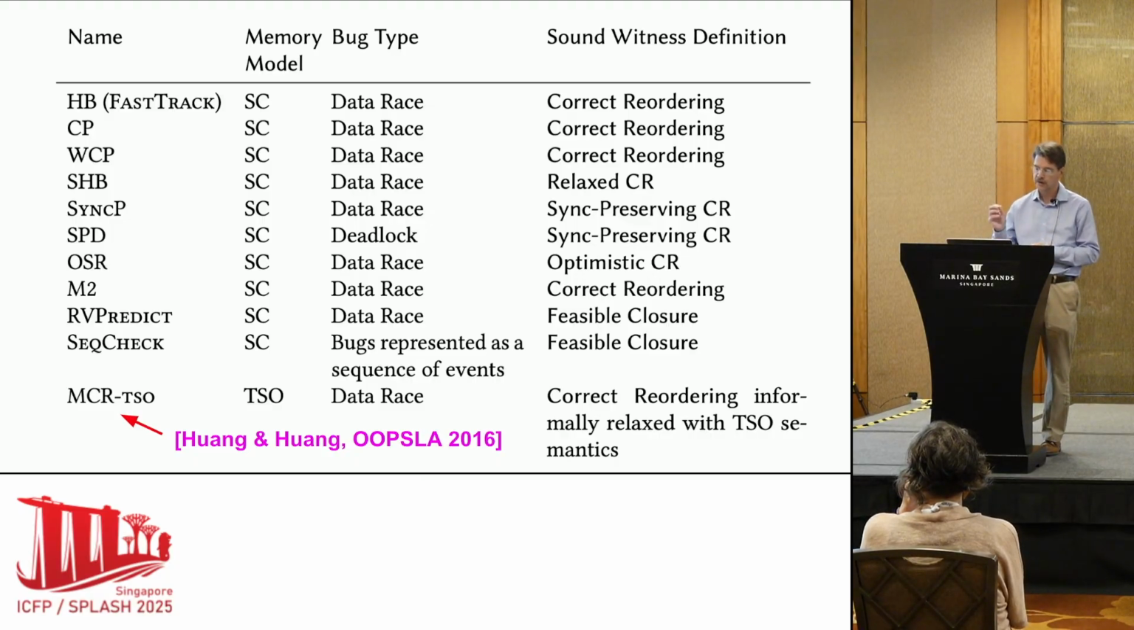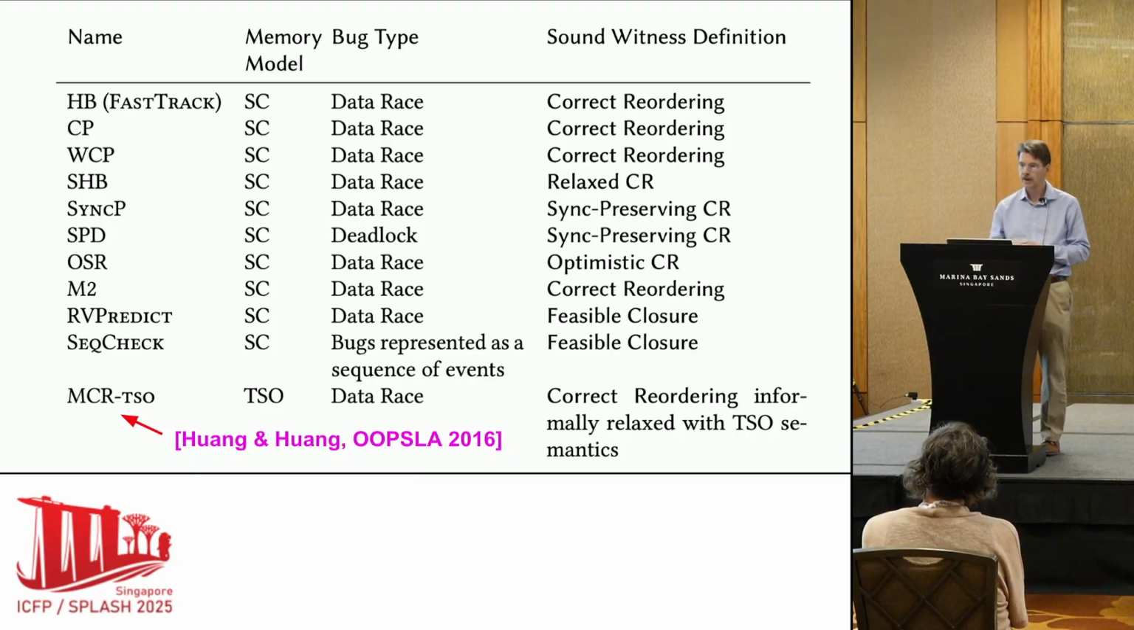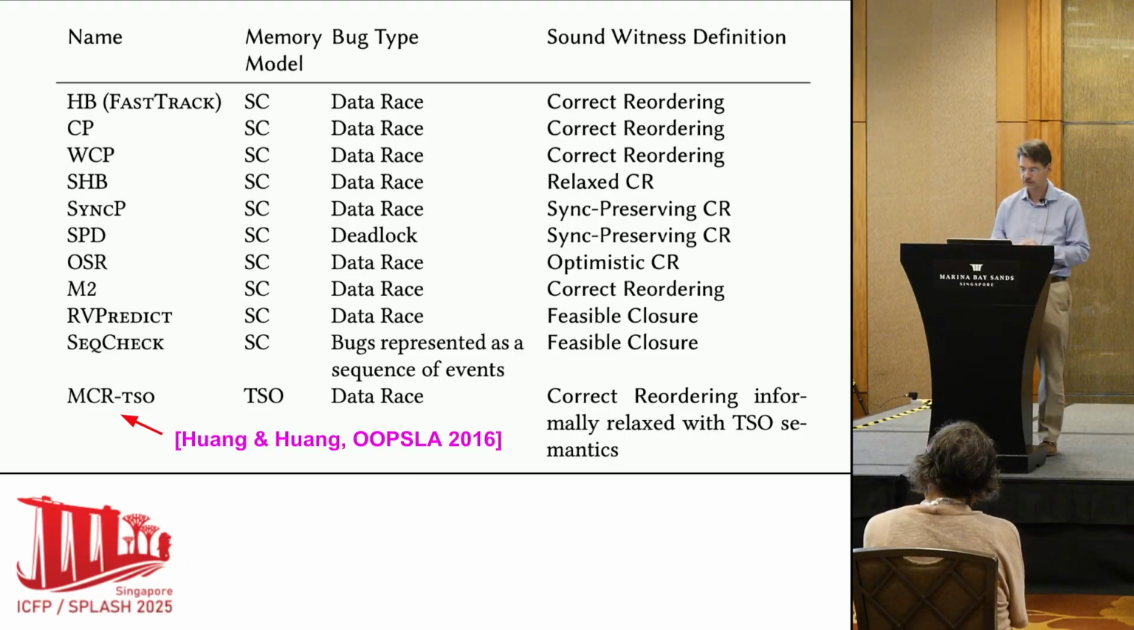and Huang from OOPSLA 2016, which works with TSO, the x86 total store order, and so a weaker memory model than sequential consistency. Many of these have proofs of soundness, but that last one doesn't. And it's going to be much harder to do it when it's not sequential consistency, when it's weaker than that. That's our goal, to get there.